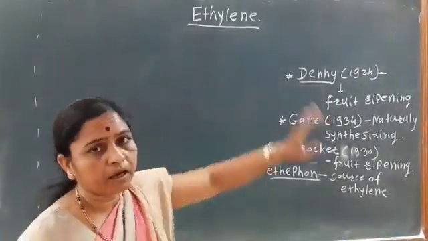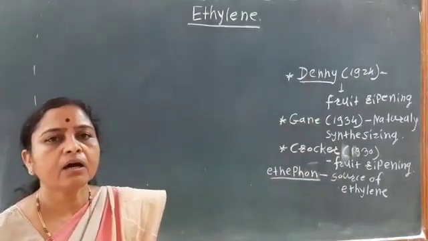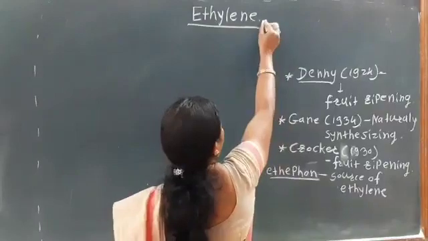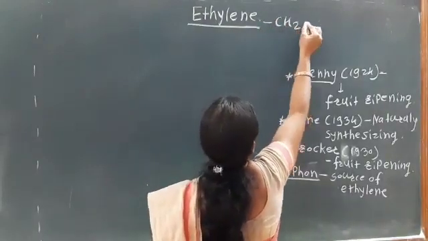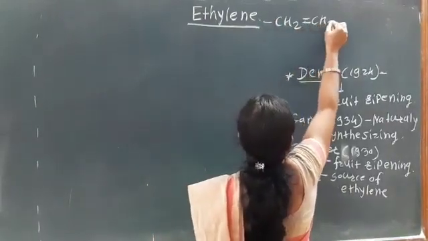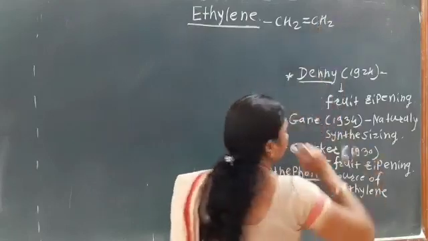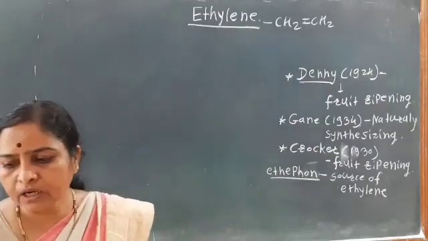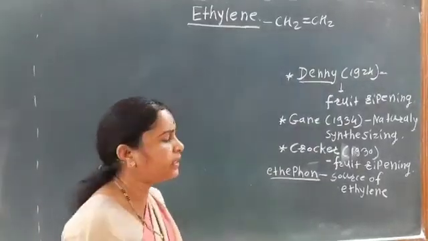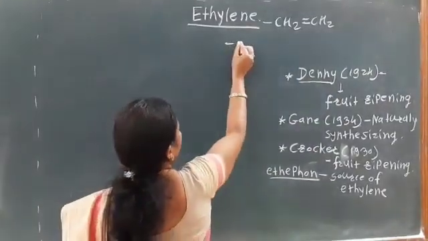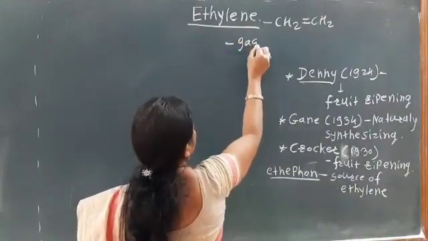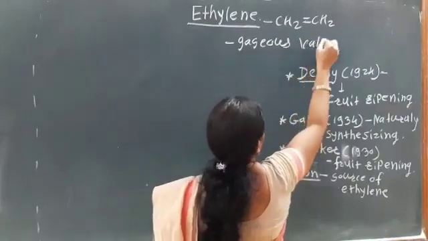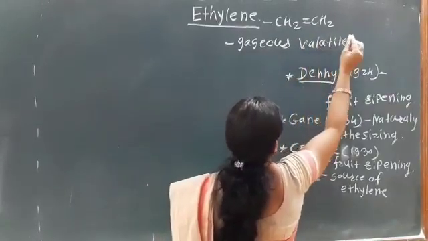Ethylene is mainly a volatile gaseous hydrocarbon. CH2=CH2 is the molecular formula of ethylene. It is the first gaseous volatile hormone.